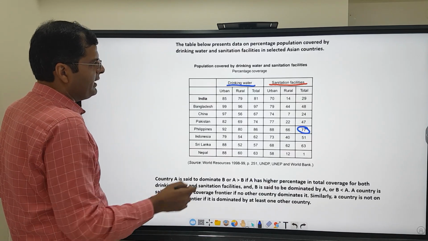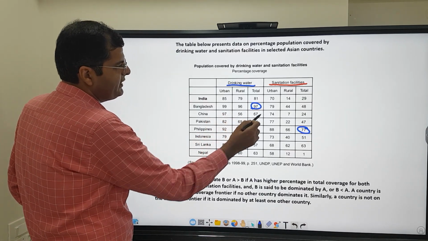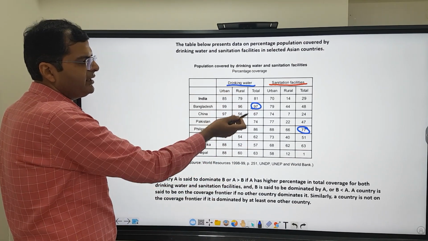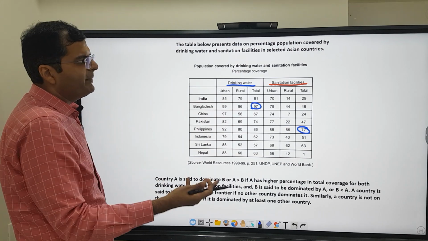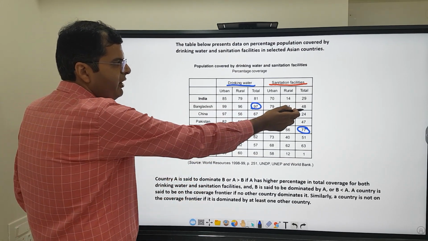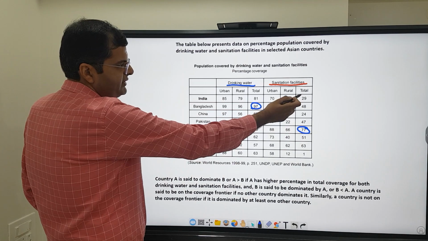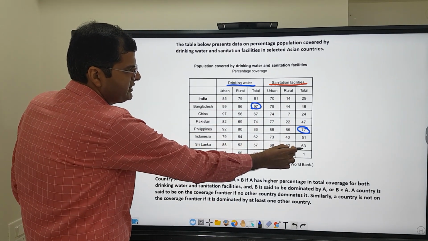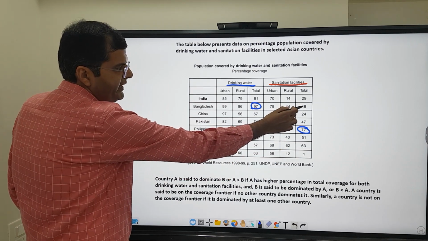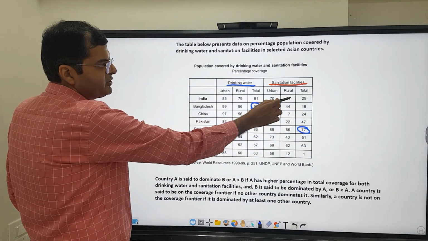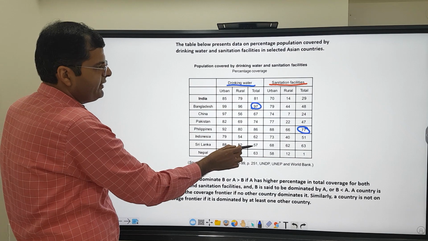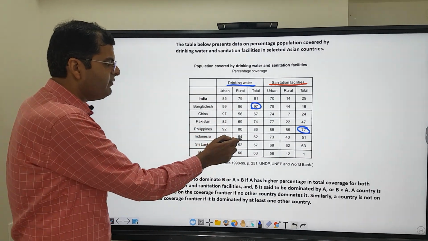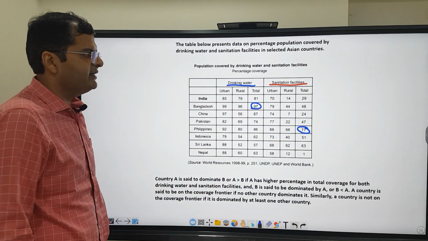Bangladesh, then it says. If you look at it, 97 is the highest drinking water, so no country can be more than 97 in terms of drinking water, which Bangladesh has. So you cannot dominate Bangladesh, because even if a country has more sanitation facility than Bangladesh, let's say for example Sri Lanka, which has 63 as the total and Bangladesh has 48, it cannot dominate Bangladesh because its drinking water is less than Bangladesh. For a country to dominate another country, it should have both drinking water and sanitation facility higher than that.